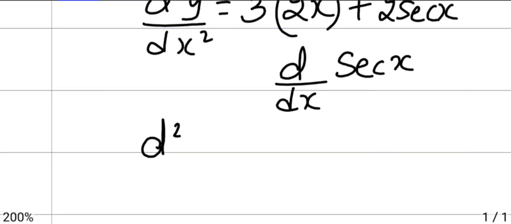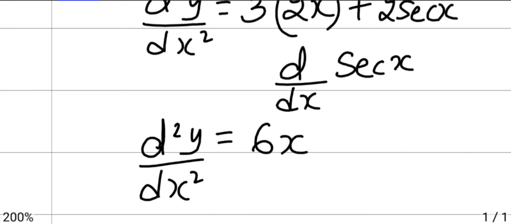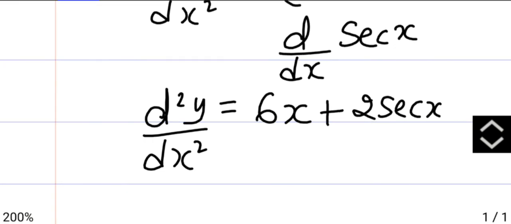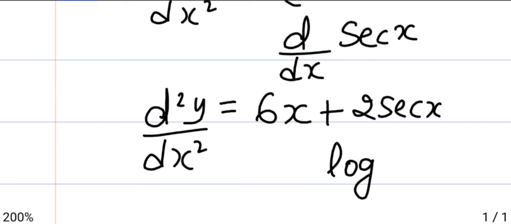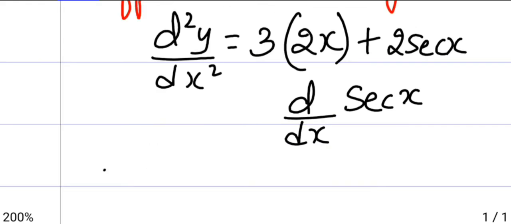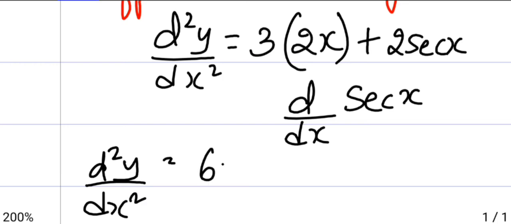So d square y by dx square is 3 2s are 6x plus 2 secant x.